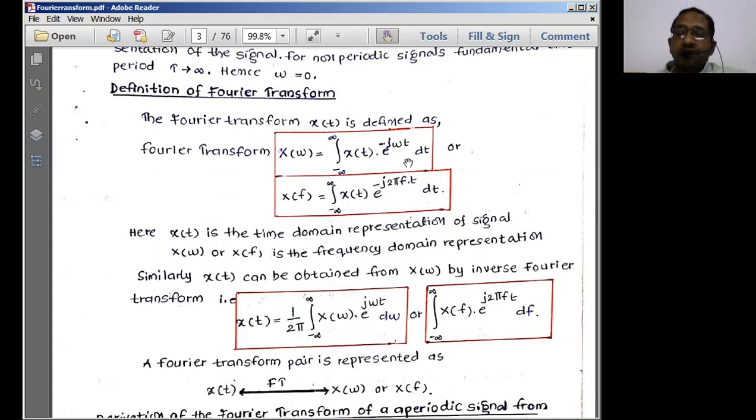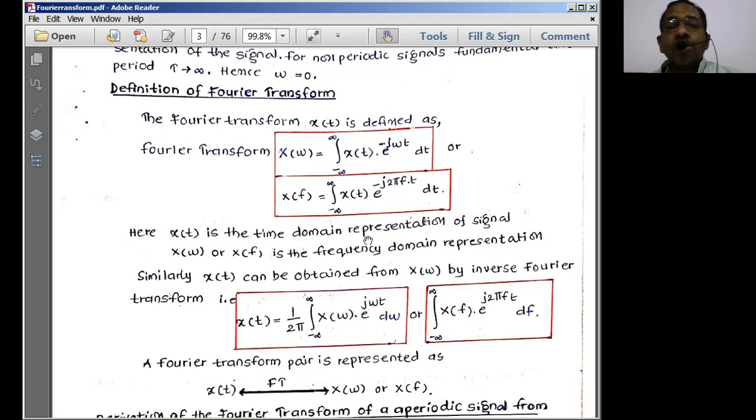Because whenever we transmit any signal through a system or through free space, this signal is going to get mixed with noise. Noise is going to exist everywhere, always. So since we have to consider all the noise around the signal, we simply multiply with e power minus j omega t. This is an important concept to remember, and whenever a transform equation is there, you have to write it like this only.